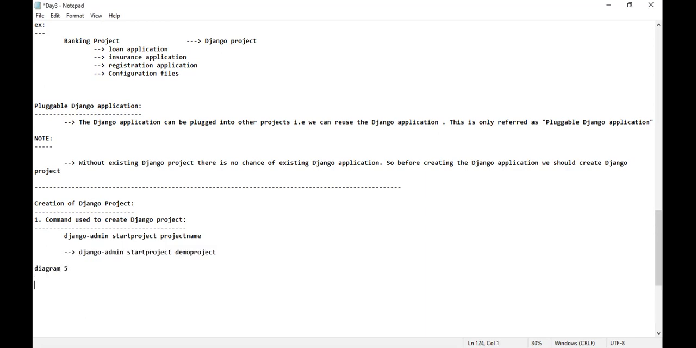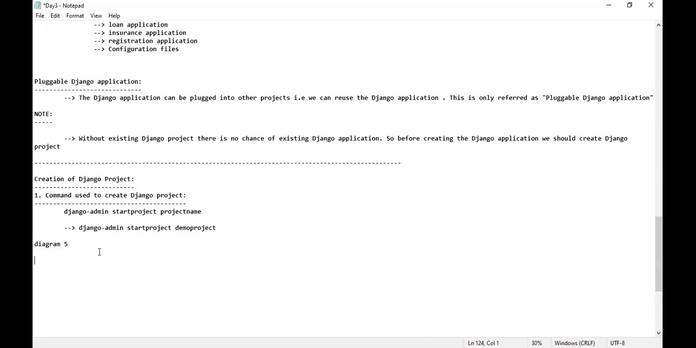Okay. Now, don't you think I have to execute the project on the development server? Yes or no? I have to execute the project on the development server. For that also one command is there. Sir, what is the command? The command used to run the Django development server. I have already told you, guys, Django provides a built-in server. The technical name is Django development server. How to run that? What is the command?